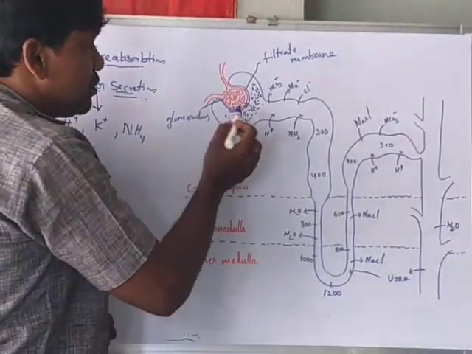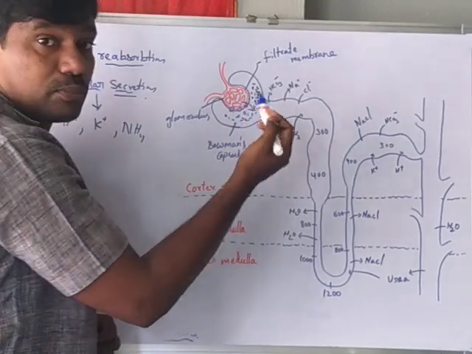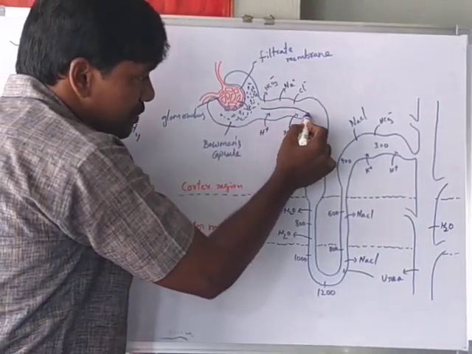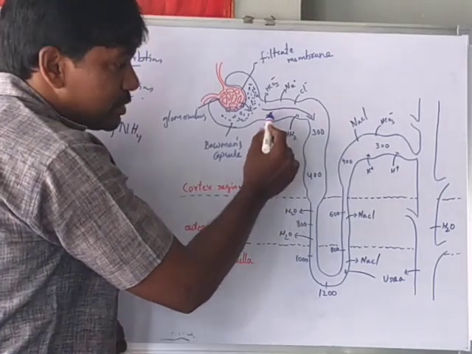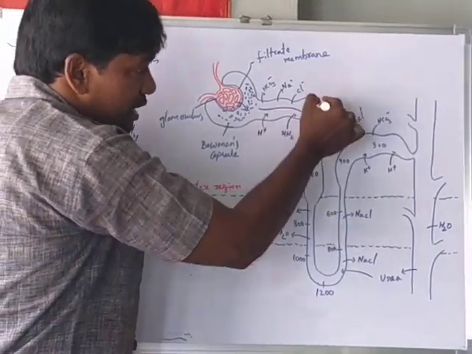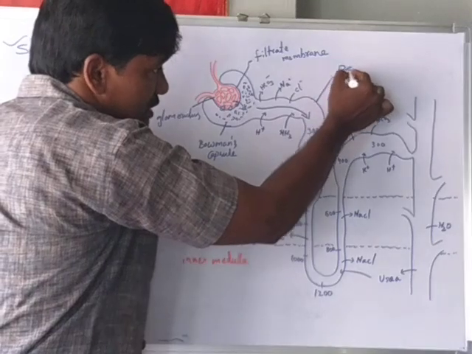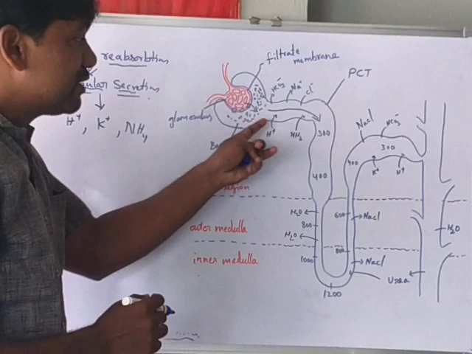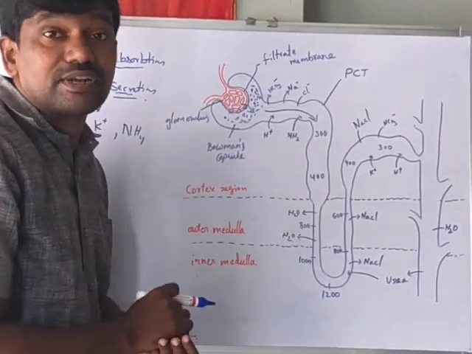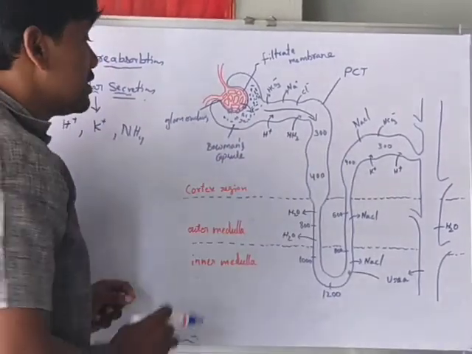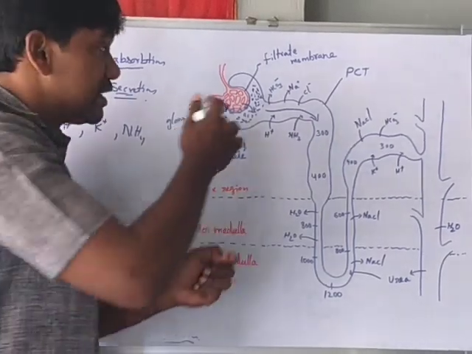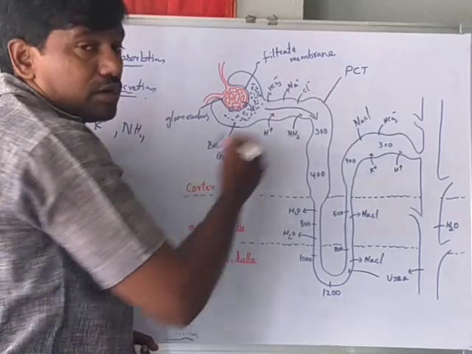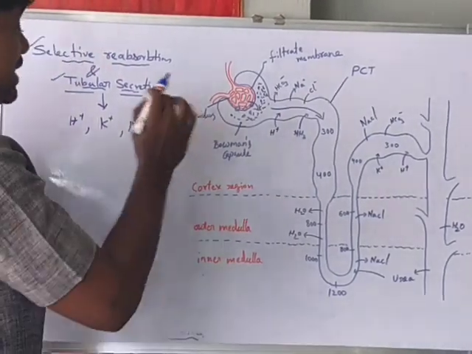After glomerular filtration, the fluid comes into the proximal convoluted tubule, that is, the PCT. When fluid comes into the proximal convoluted tubule, the useful substances present are reabsorbed, about 70 to 80%.